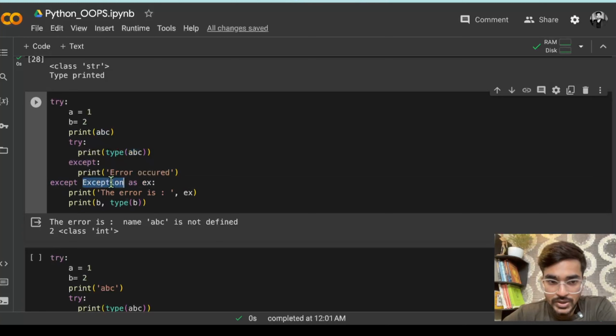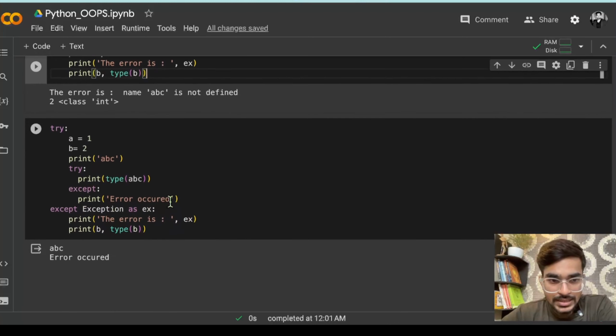So exception is what, यहाँ पे जो error आ रहा है, और उसका आप alias name दे दिए हो ex, and then you are just using that ex here to print. So the error is what, name abc is not defined. So यहाँ पे जो error आ रहा है name abc not defined, उसको आप यहाँ पे capture करके बस उसको print कर दे रहे हो, and then you are just printing another statement whatever you want. So since except block में जो भी थिंग है वो रन करेगा, that is why ये भी रन हो रहा है, ये भी print statement.